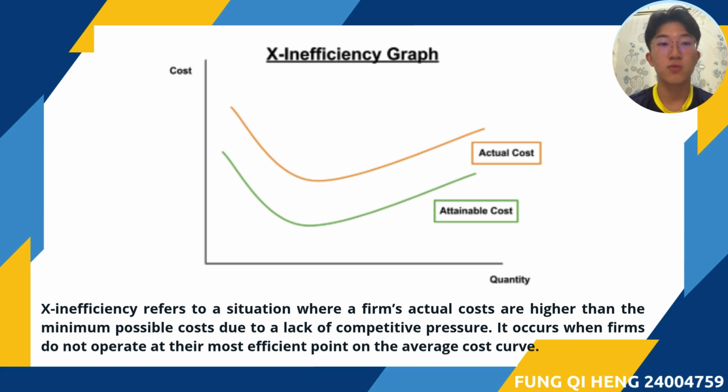Let's now discuss why X-inefficiency is so common in a monopoly. X-inefficiency occurs when a firm's actual costs are higher than the minimum possible cost, not because of external factors, but due to internal inefficiency. This is especially likely to happen in a monopoly due to the following main reasons.